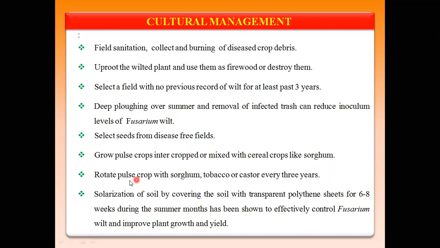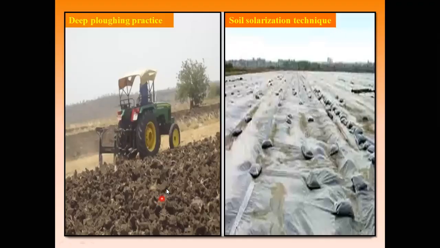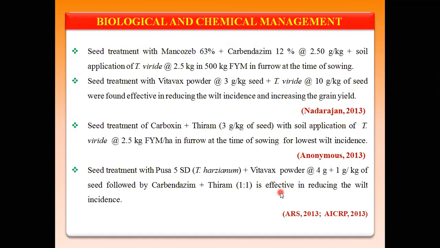Then rotate the pulse crop with sorghum, tobacco or castor every 3 years, because Fusarium spores may survive in soil for about 6 years. Then deep summer plowing should be done, and then the soil solarization technique.